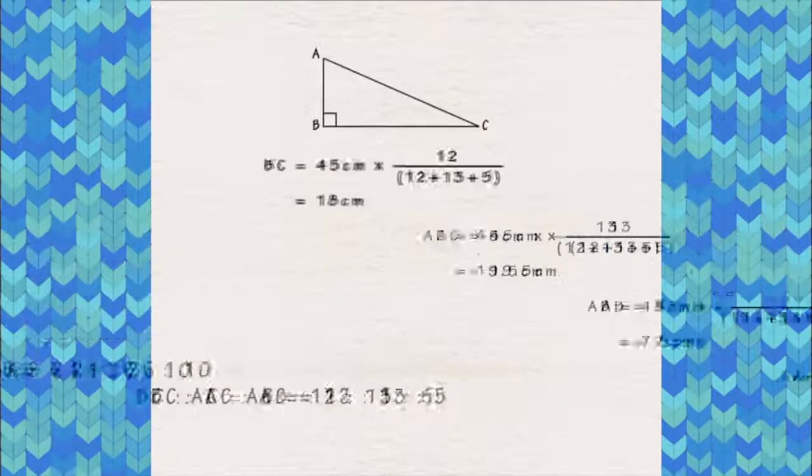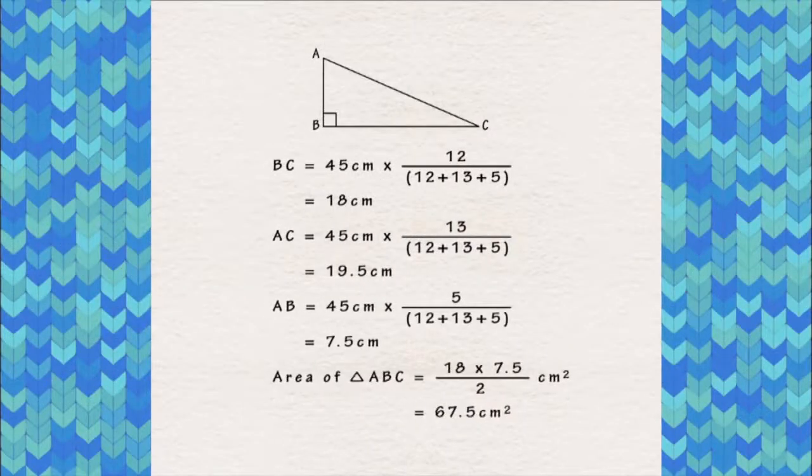By using this continued ratio, we can work out that BC is equal to 18 centimeters, AC is equal to 19.5 centimeters, and AB is equal to 7.5 centimeters. The area of right-angle triangle ABC is 67.5 square centimeters.